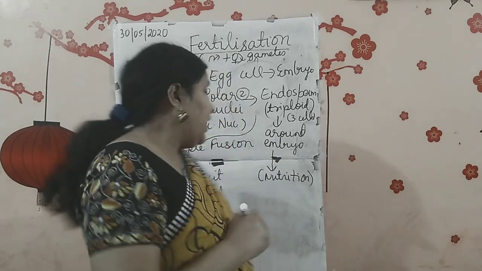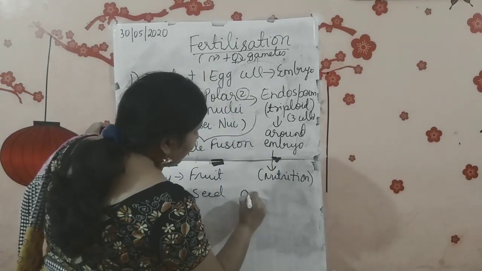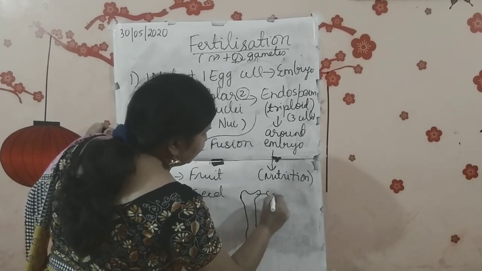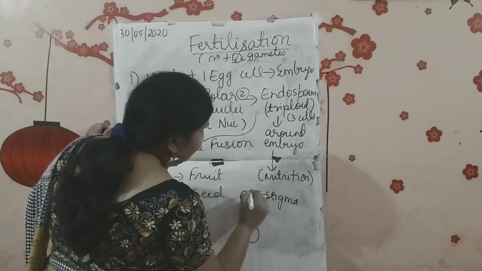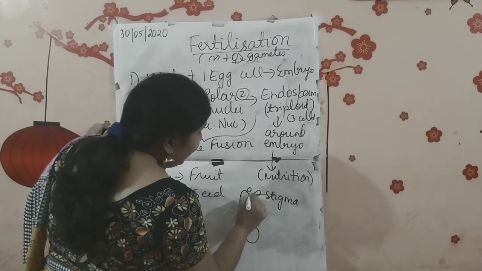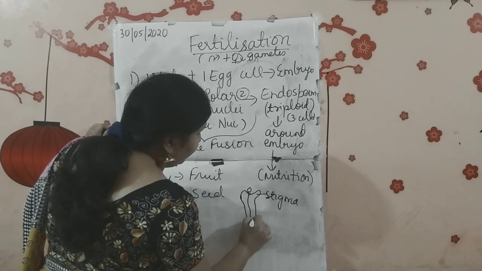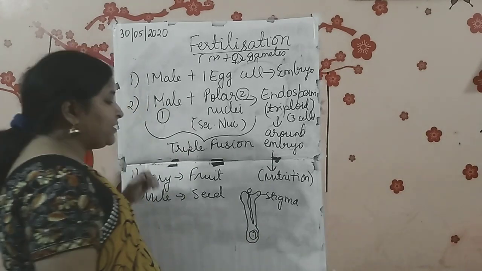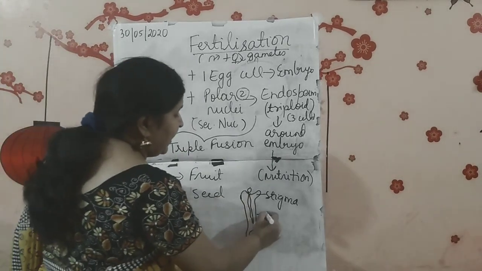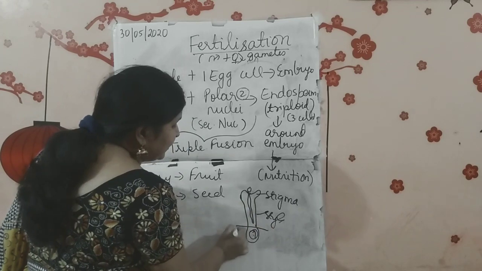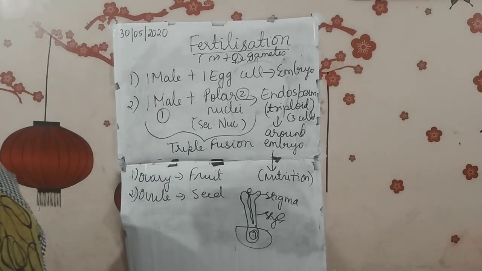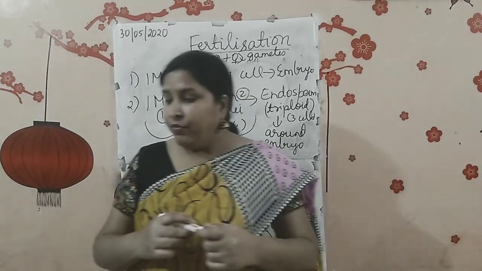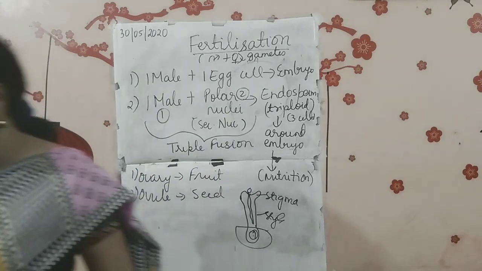If you remember, suppose I draw the structure of the pistil or the carpel, what was it? It was the stigma. The stigma received the pollen grain. After that, this pollen grain grew into what? The pollen tube, and it reached the ovary part where the egg cell was present. Now this stigma, this style, everything is going to disappear. Only this much part is going to remain. All the other things are going to disappear. Is that clear to you? Now moving on with the next topic, that is fruit.